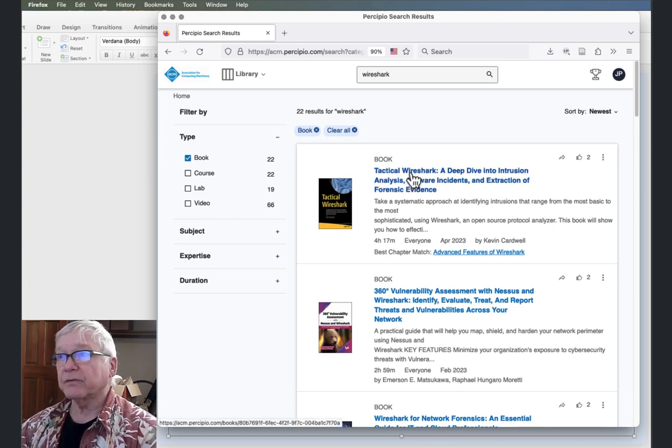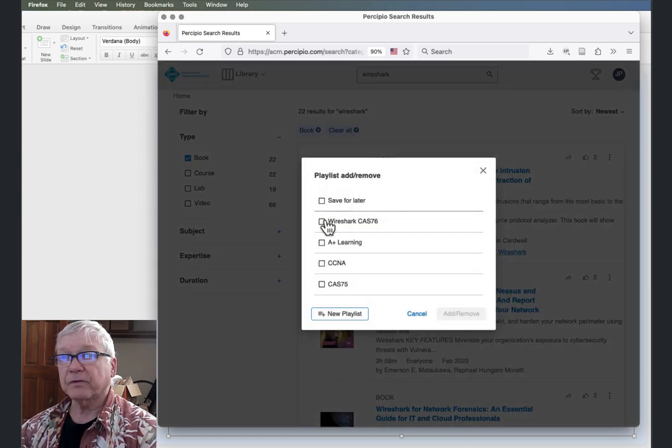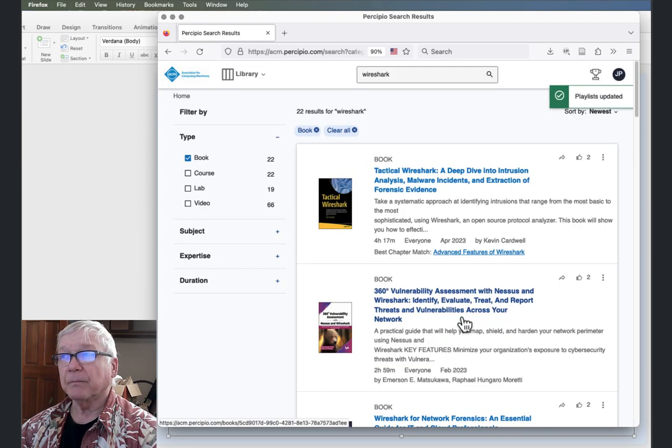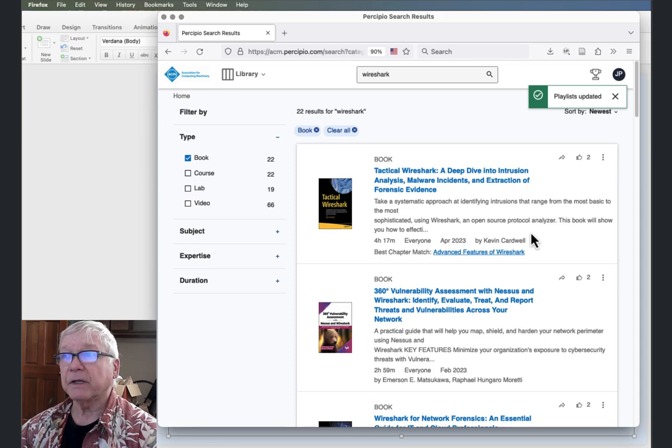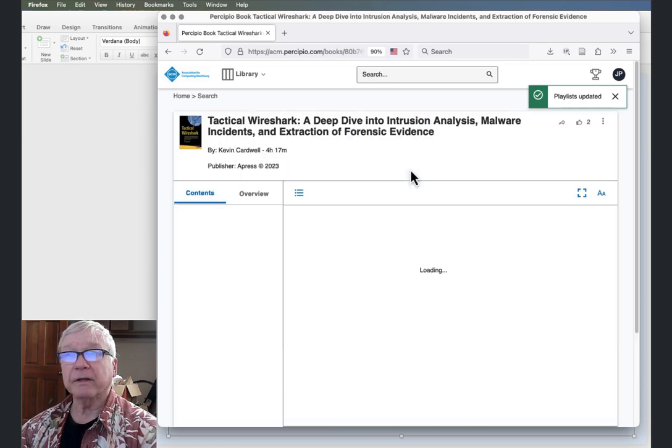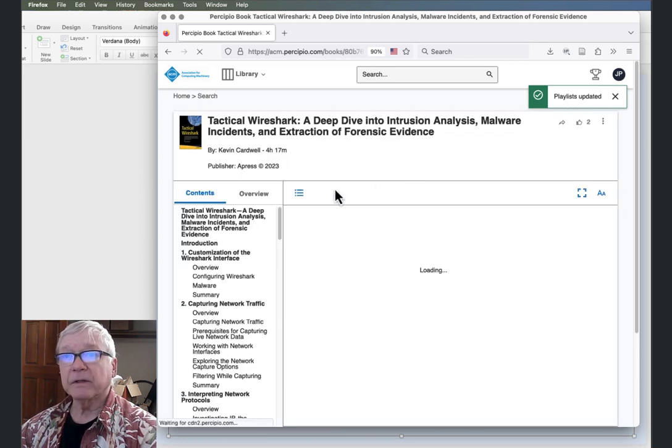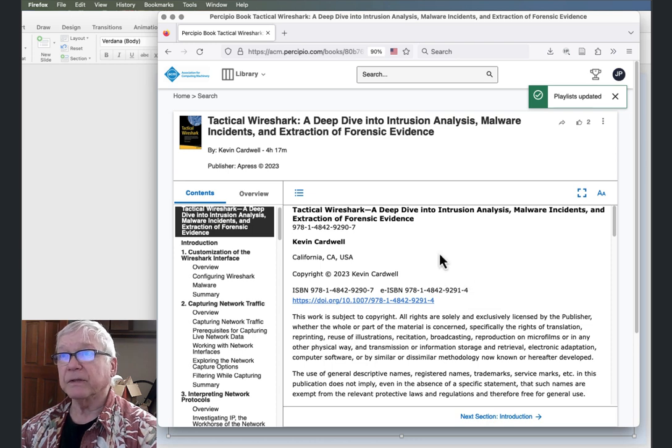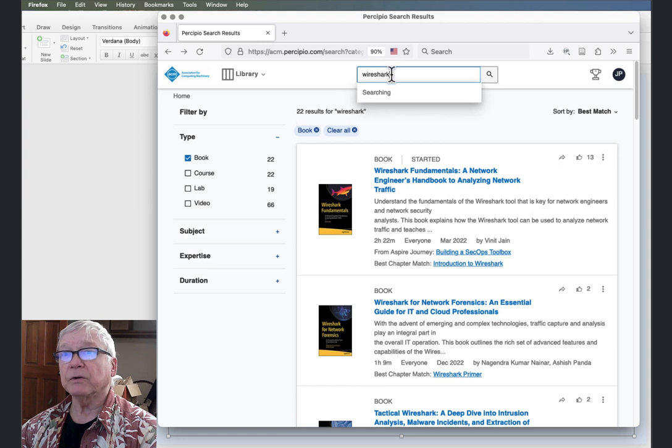Nonetheless, let's say, for instance, I wanted to bookmark this. I'll click on the three little dots here and add that to a playlist, decide which of my playlists I want to add that to. Bam, there we go. Playlist updated. If I wanted to open it right here, I'd open it right here, and bang, there it is. I can read that.